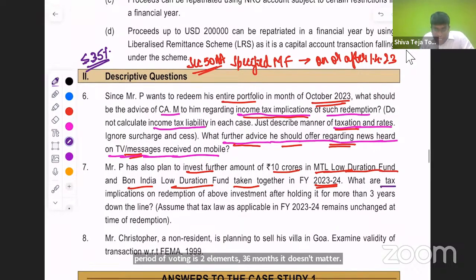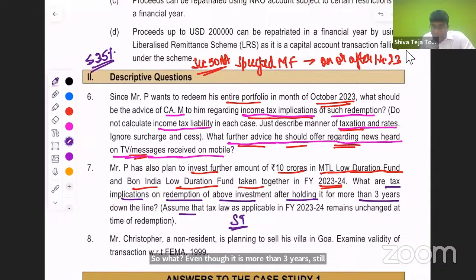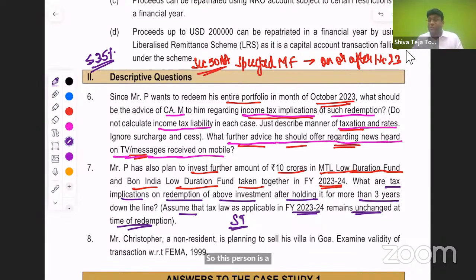They're asking what are the tax implications on redemption of the above investment after holding it for more than 3 years. So what? Even though it is more than 3 years, still it is regarded as short term. Assume that tax law applicable in 23-24 remains unchanged at the time of redemption. That is what we are talking about. But in the sixth question, you should not talk about it because they are not specified mutual funds. Specified mutual fund covers only those units which are acquired on or after 1/4/2023. So this question is a straightforward question related to the amendment in capital gain given by section 50AA, a very interesting section. Yeah, that's about tax.